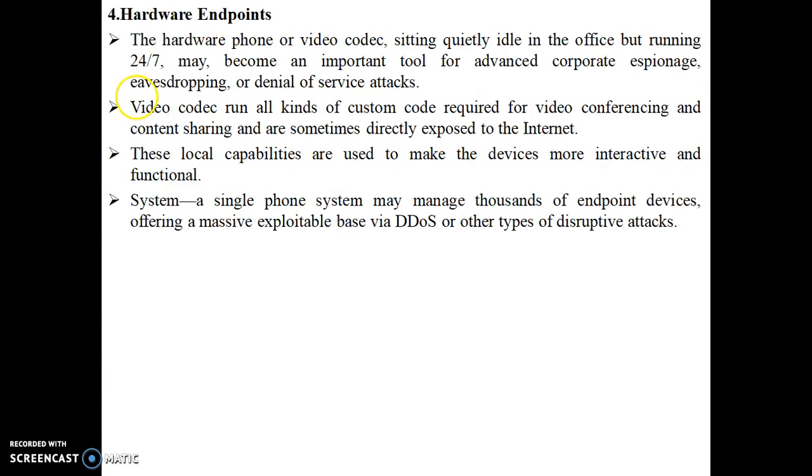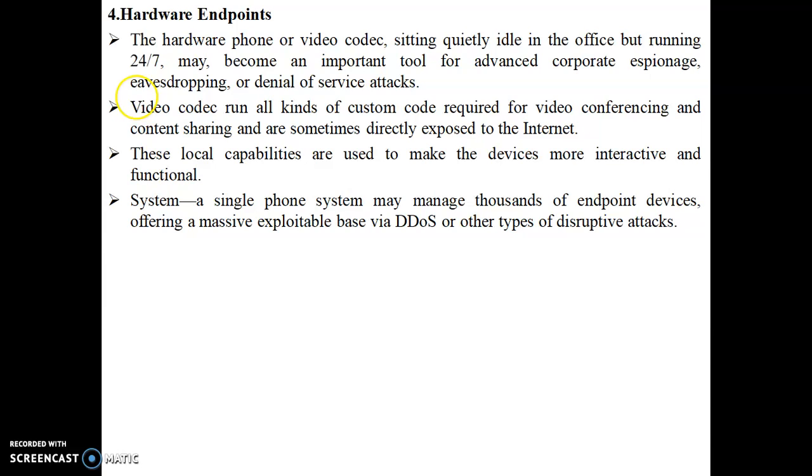Next component, hardware endpoint. Now a hardware endpoint could be your phone, it could be a video codec sitting quietly idle in the office but running 24 into 7. Phone, device, internet, video, they are continuously running 24 by 7. We can consider that as a hardware component or hardware endpoint. Now they are considered as important tools for advanced corporate espionage, eavesdropping or denial of service attack.